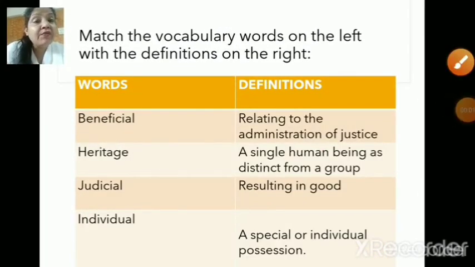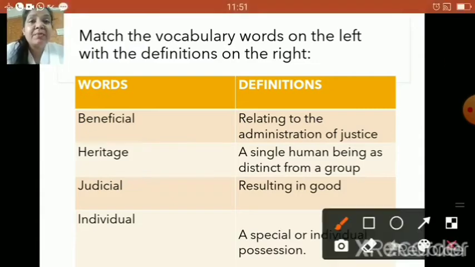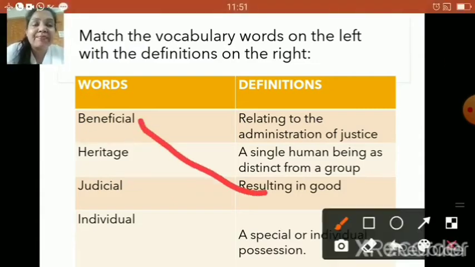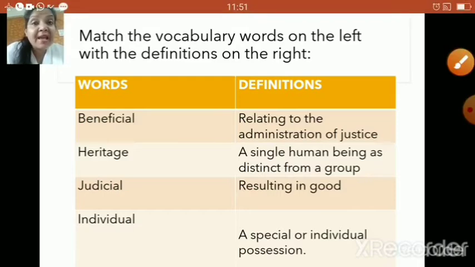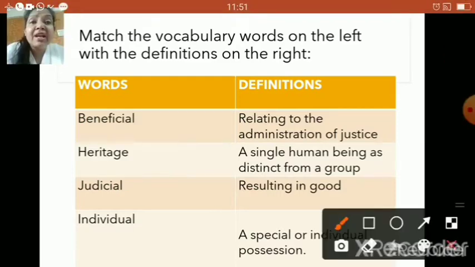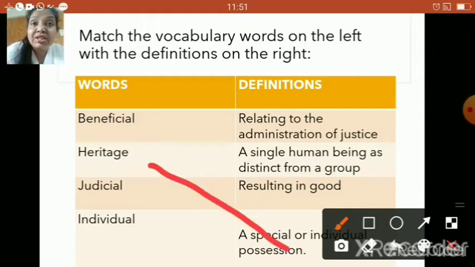So children, now we will go ahead with a few more vocabulary words and their correct definitions. Now what do you mean by beneficial, children? Yes, beneficial means resulting in good. And what do you mean by heritage? Heritage means a special or individual possession, right? Now, judicial.